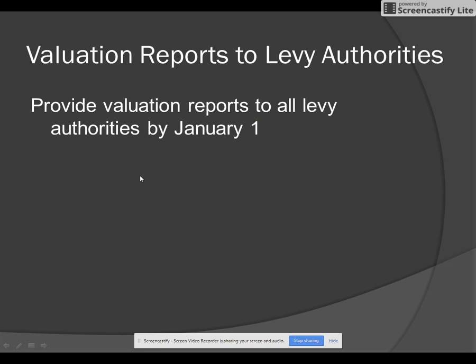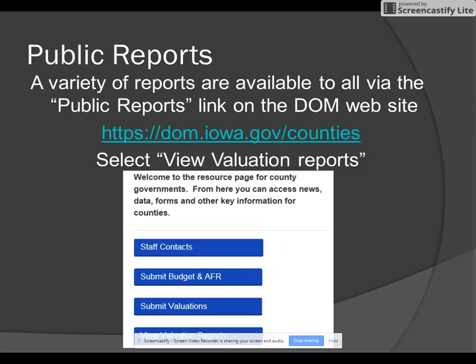Valuation reports are due to all levy authorities and to DOM by January 1. That is the statutory deadline. There are a variety of reports that are available not only to you, but also to the public. And these are available via the public reports link on the Department of Management website. So under dom.iowa.gov/counties, you can go to View Valuation Reports. And there's also a link for those that are just citizens hitting the site.